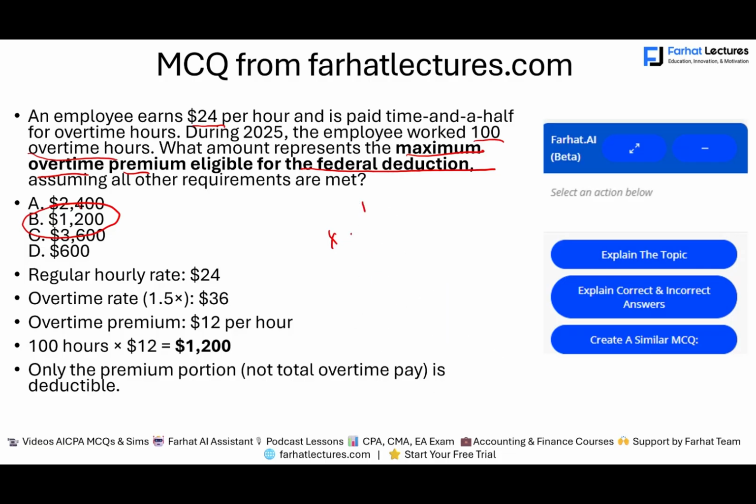Now, if you're using Farhat Lectures, you can ask Farhat Lectures AI to explain the topic, and explain the correct and incorrect answers. There's not much computation here, but if you need to, or better, you could ask the AI to create a similar MCQ to help you practice this problem in a different setting.